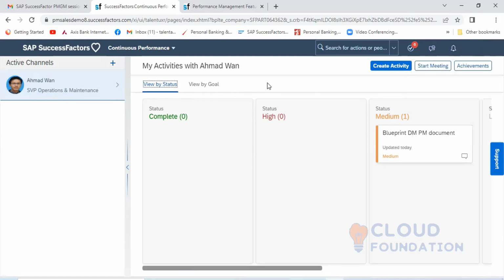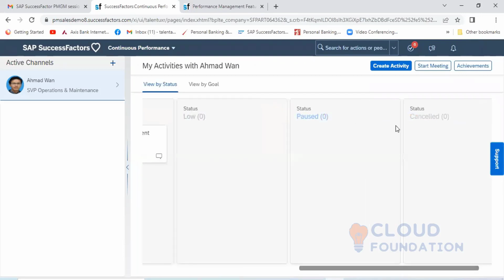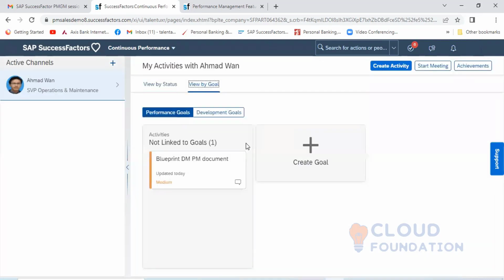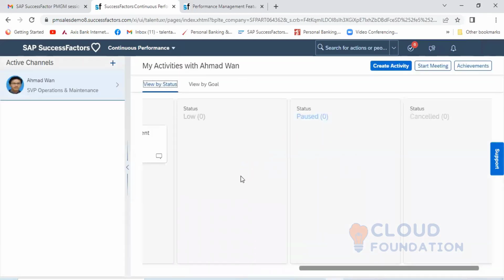Now in this particular page, in the view status, you have status completed, high, medium, and you will have low also, then status pause, status cancel. This is coming under the view status. If you go into the view by goal, you have two things, performance goal and development goal. If you had linked any goal in performance management, you can go and see it here. This is the main page.